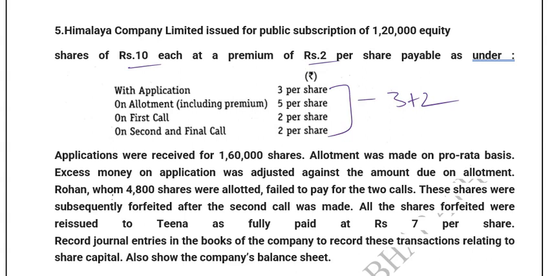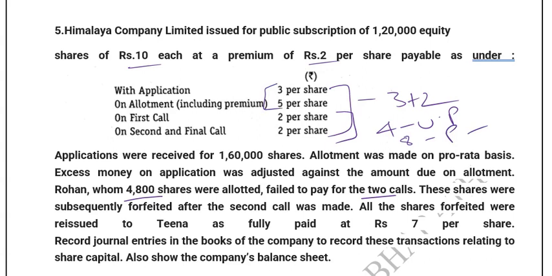But here the only checkpoint is these 4,800 shares. He failed to pay the two calls. That means 2 into 2, 4 rupees is unpaid, and 3 plus 5, 8 rupees is paid. Whatever is the paid amount will go to your forfeiture account. Unpaid will go to your calls in arrears. Both will be shown on the credit side only.